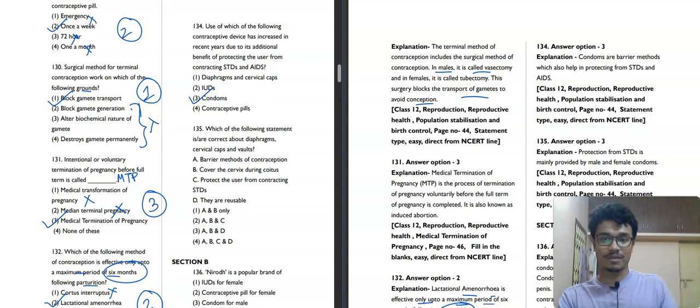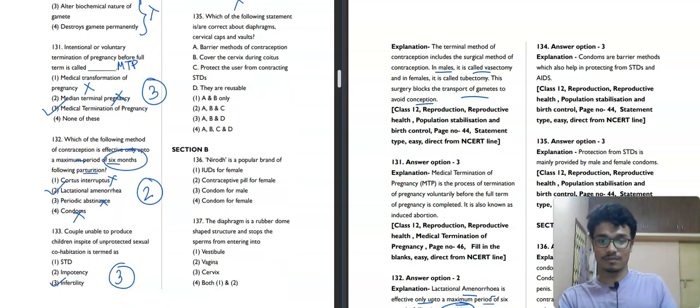Diaphragm and cervical caps, IUD, all of these are not. These all are methods to prevent pregnancy, but what is the benefit of the condom? The most benefit of the condom is that apart from preventing pregnancy, it also prevents the transmission of sexually transmitted diseases. So third option will be our correct answer.